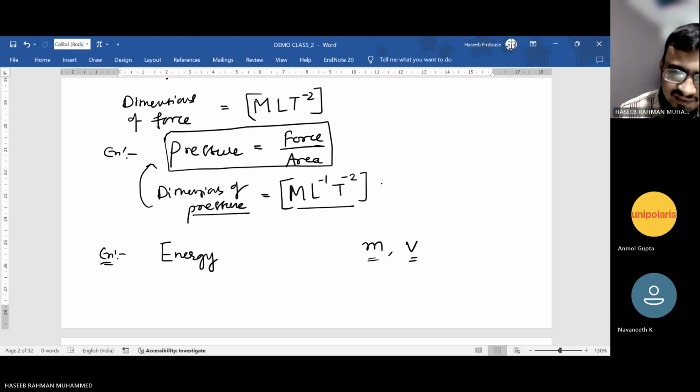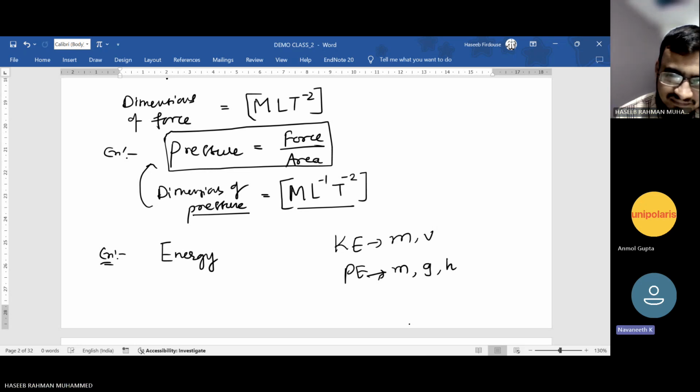Is it MV? No. If I speak about kinetic energy, it has mass and velocity. Potential energy has mass, gravity, and height. So potential energy is mgh.